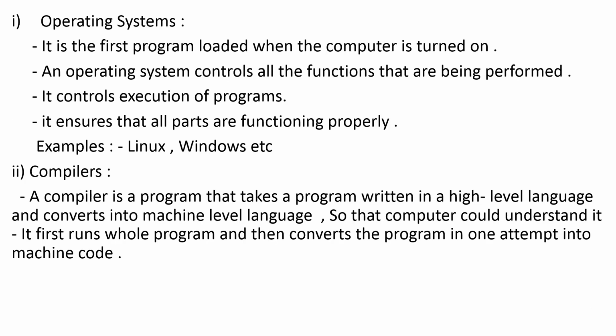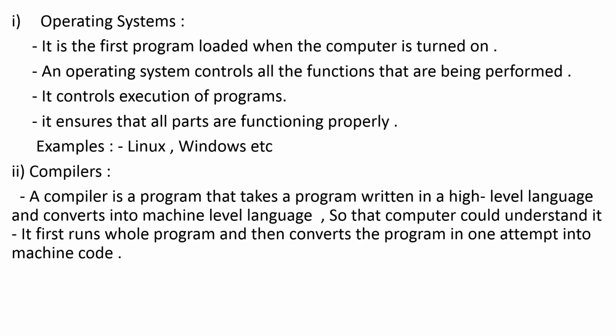The first system software that we are going to study is the operating system. Before understanding the operating system, just know that a computer is a dumb machine. It cannot function by itself. You need to give some instructions to the computer to perform any task. The operating system is the first program loaded when the computer is turned on.